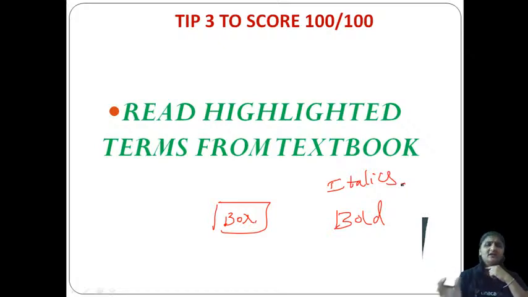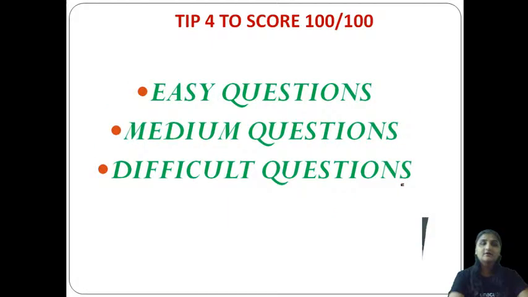And finally, once you have done the chapter, you can go through these boxes and highlighted additional information, everything you can do at the last. First you have to cover whatever concept is given, and later you can do the extra part. Clear? Great. Fourth tip, if you have any doubt, please ask in the comment box.